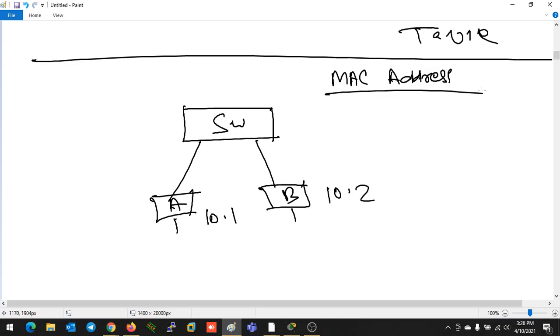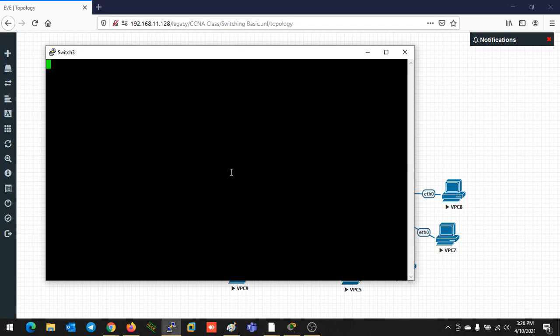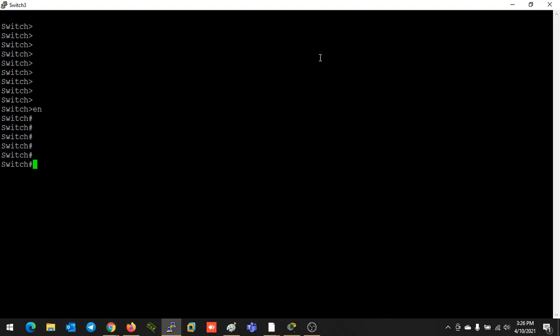So now the thing is how the switch will make this MAC address table. Initially I will show you. I am also having some topology today. This is the access switch. Now you are able to see the command line interface.